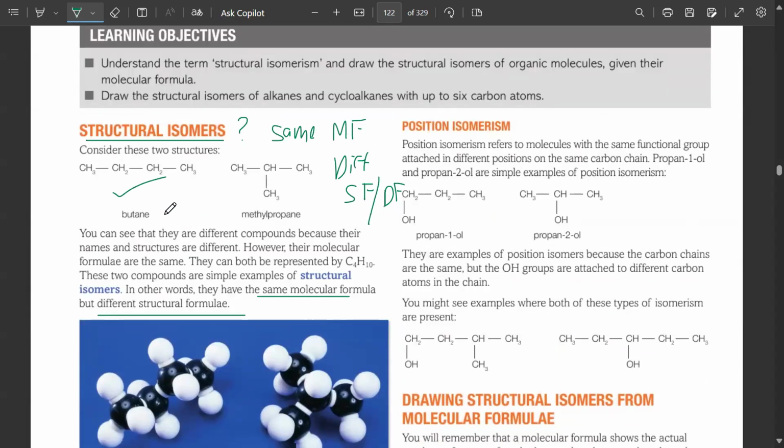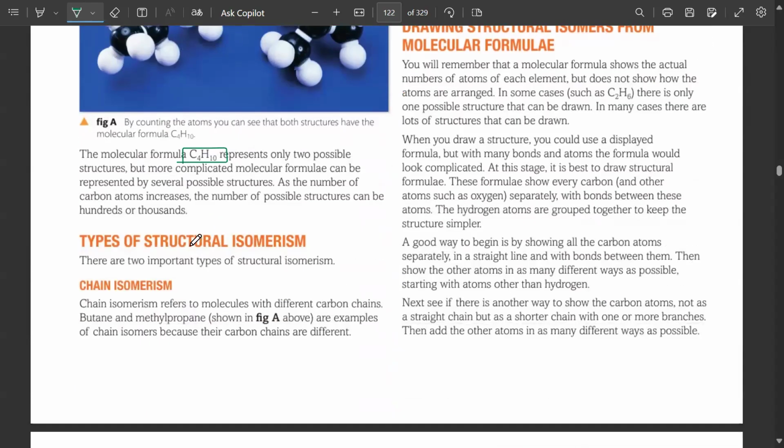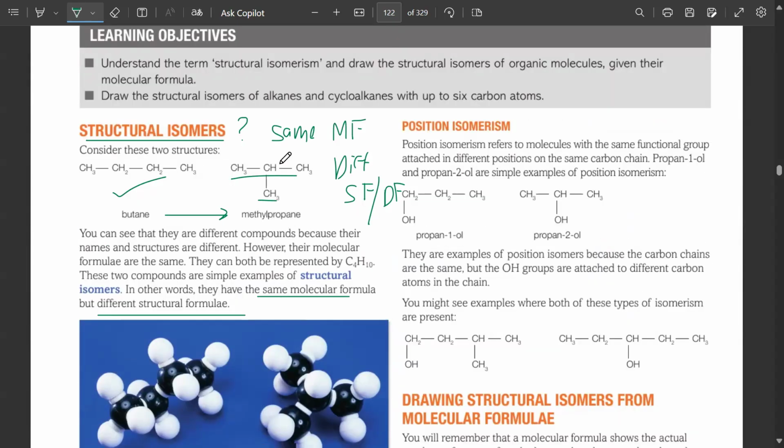One was known as butane, the other one is known as methyl propane. Both of them have the same formula because they're 4 carbons and 10 hydrogens, but they're placed in different ways. That was known as chain isomerism. Placed in a different way is known as chain isomerism. You just form a new chain.